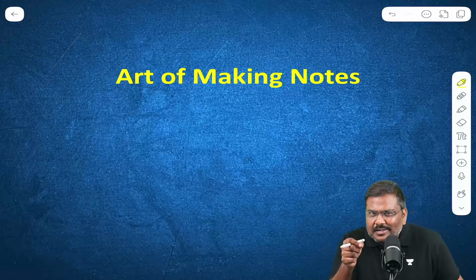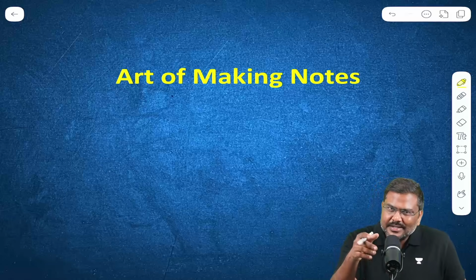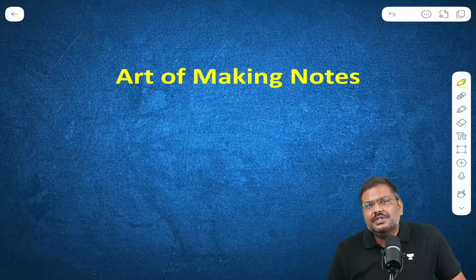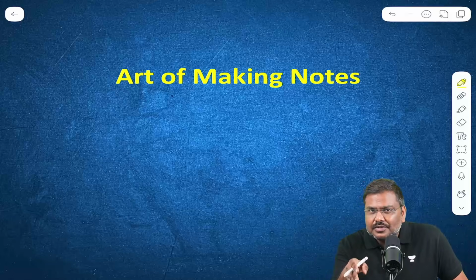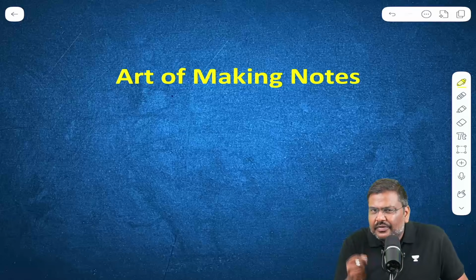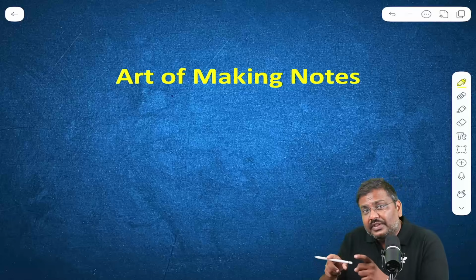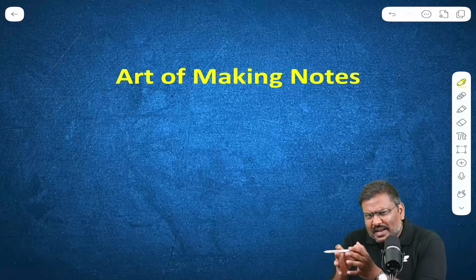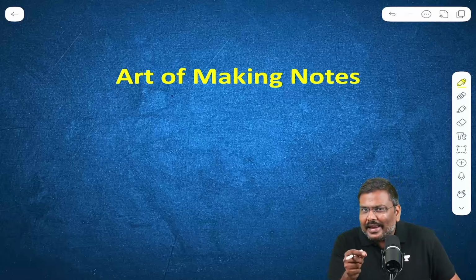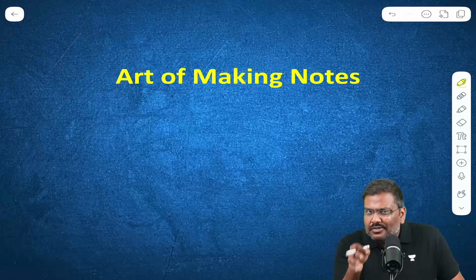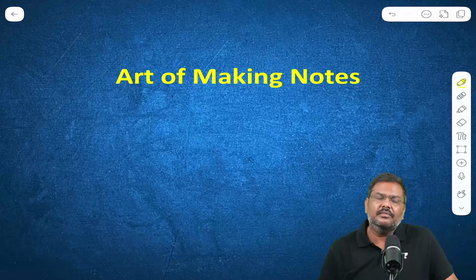In all of these particular subjects, you'll have to revise the static portion, which will be running into thousands of pages of notes, along with that, hundreds of pages of current affairs notes. A lot of the students find it very difficult to even revise all of these particular subjects once. But to clear the prelims examination as well as the mains examination, one area that everybody must work on is to revise it as many times as possible. At least 3 to 4 times, every subject for that matter.